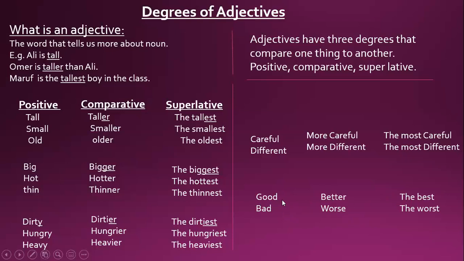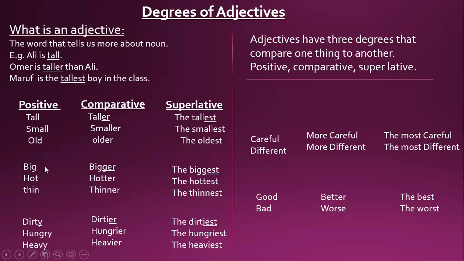Uzma is good, but Sarah is better than Uzma. It will not change into gooder or goodest. It will change into better. Then Zabe is the best girl in the class. Good, better, best. Then we have the word bad. The comparative is worse. The superlative is the worst. Good, better, the best, and bad, worse, worst.